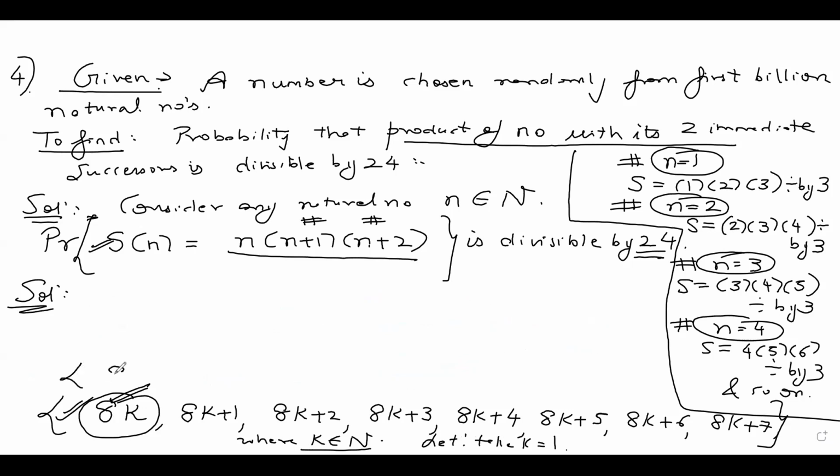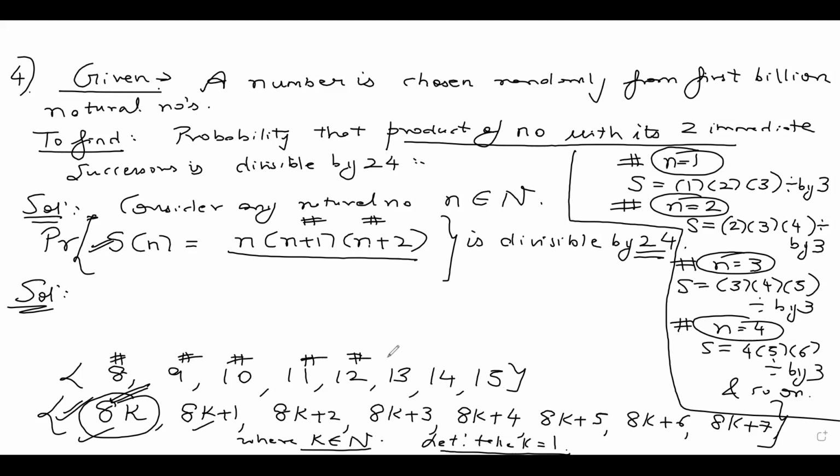So this will become 8, 8 plus 1 is 9, 8 plus 2 is 10, 11, 12, 13, 14 and 15. These are my numbers. I have specifically taken k as 1 because 1 is a natural number. I put k equal to 1 in all this. Now put all these values in your expression for Sn. Okay, so if I put these values, what do I get?